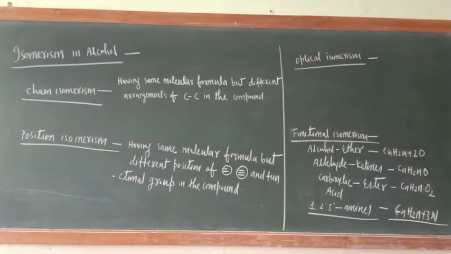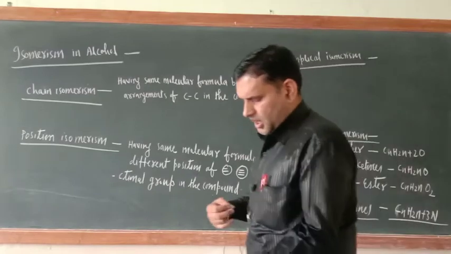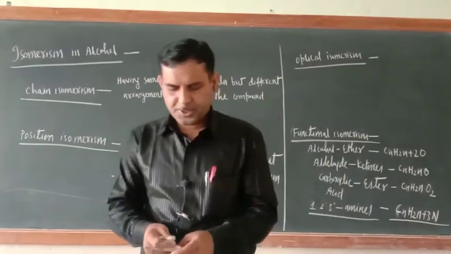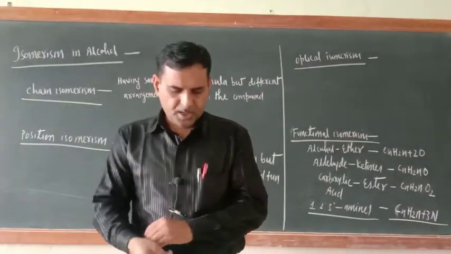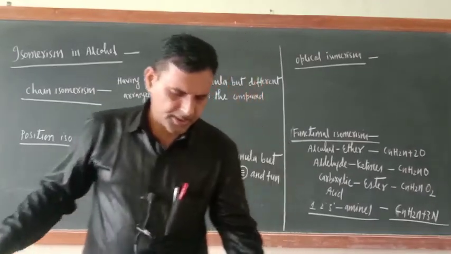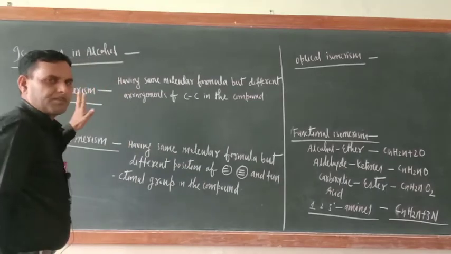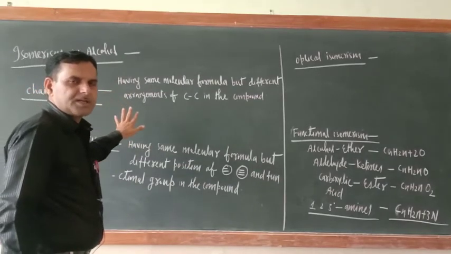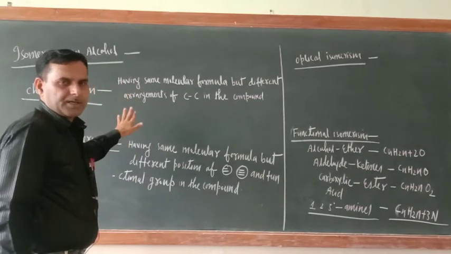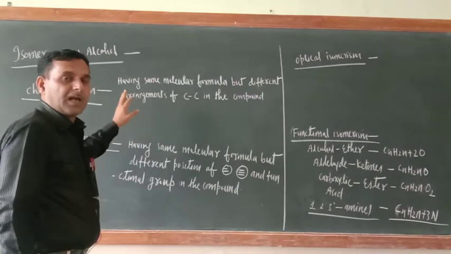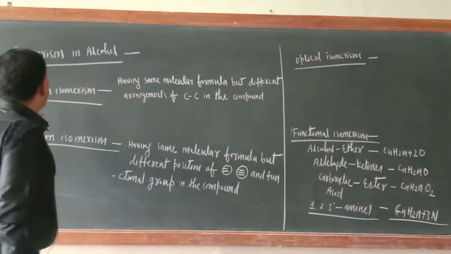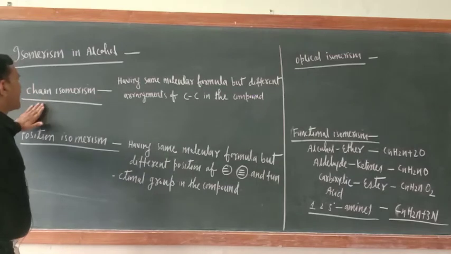Good morning dear cadets. Yesterday I taught you IUPAC nomenclature of different types of alcohol: 1 degree, 2 degree, 3 degree, phenol also, monohydric, dihydric, trihydric alcohol, their nomenclature and different kinds of compound. IUPAC nomenclature related to alcohol and phenol is completed. Now today, isomerism in alcohol.